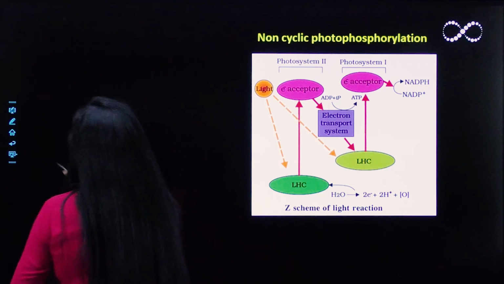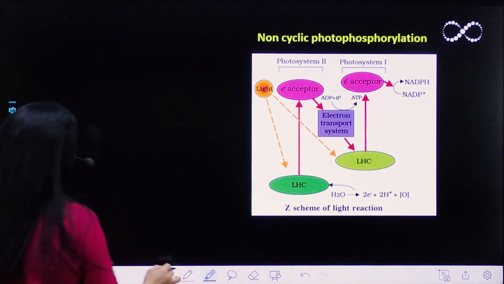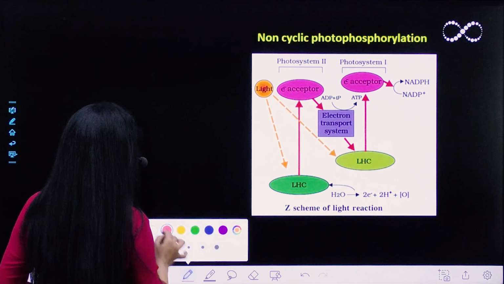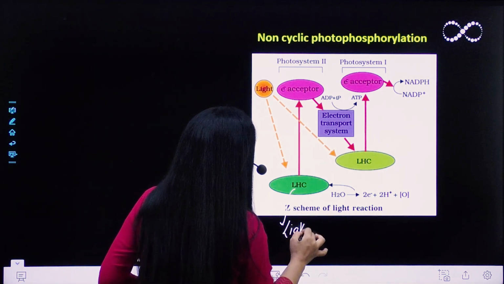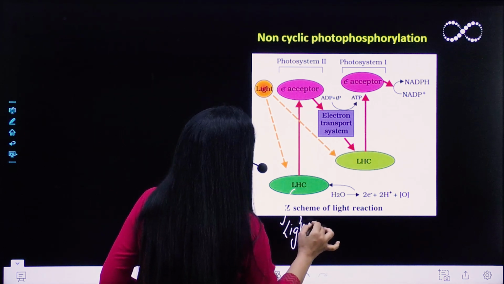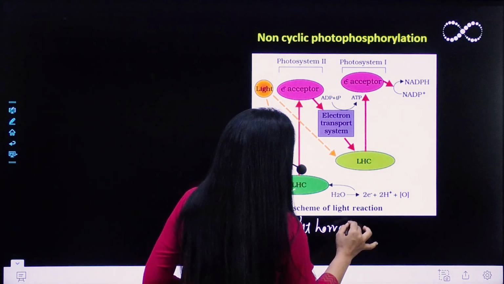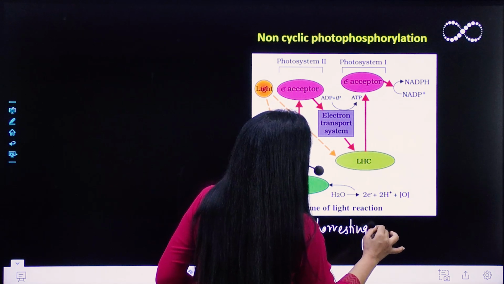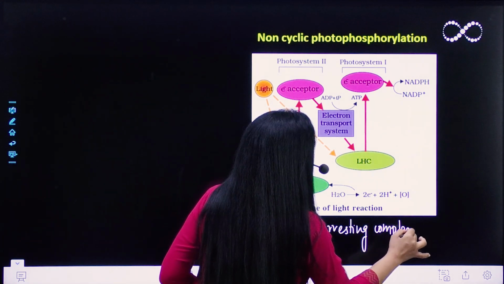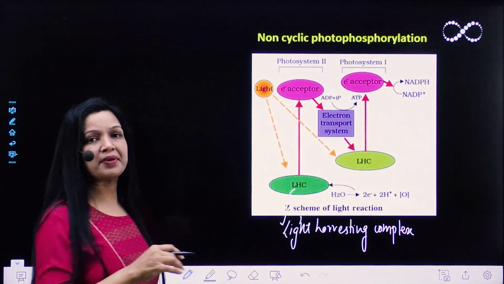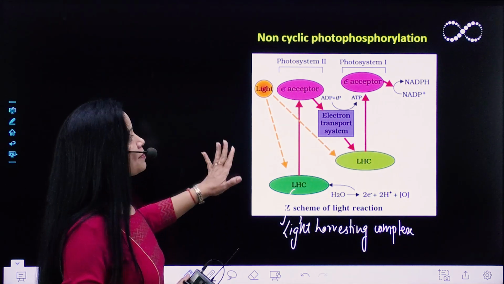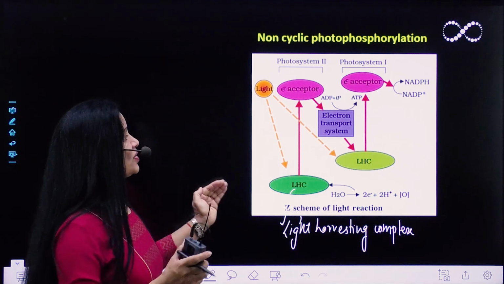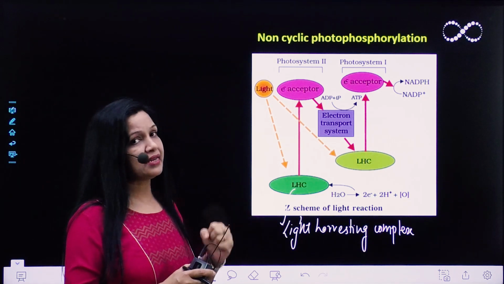This LHC stands for light harvesting complex. So basically there are 2 light harvesting complexes involved in non-cyclic photophosphorylation. Now जो ये picture आपकी NCERT में given है, this is very compact. हम थोड़ा सा इसका elaborate पढ़ेंगे.